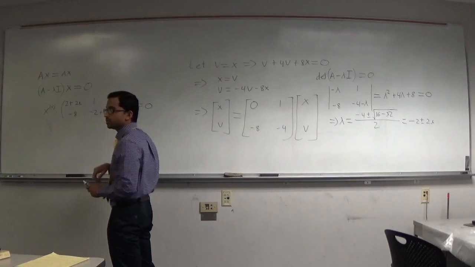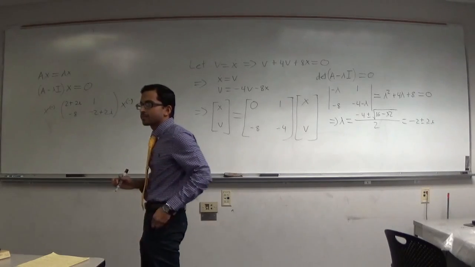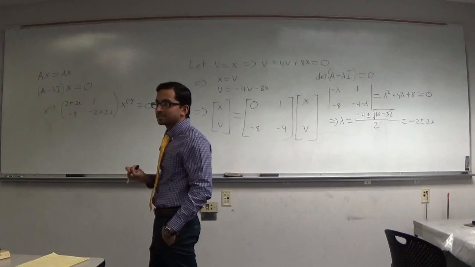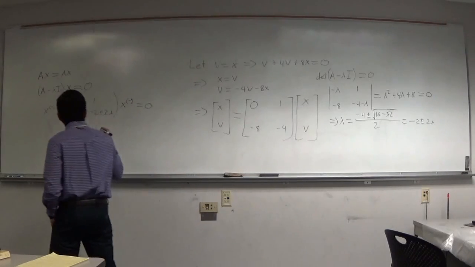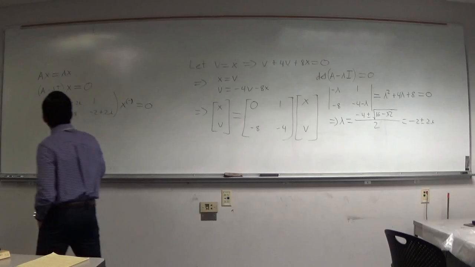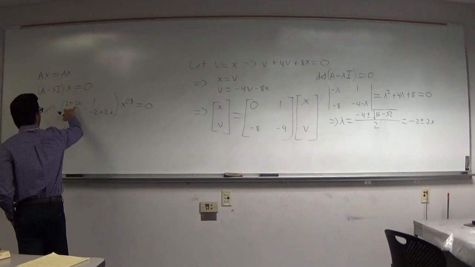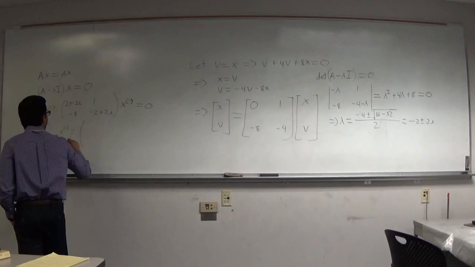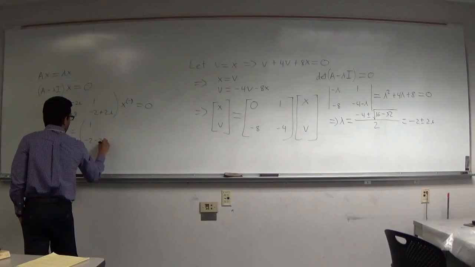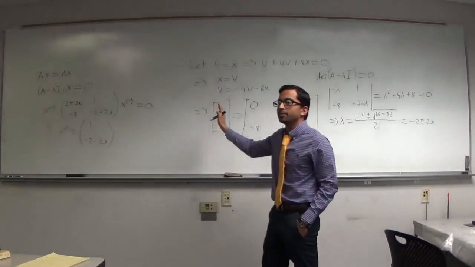What do we need that vector to be? 1 and negative 2 minus 2i. So from that first row, we get 1 and negative 2 minus 2i, and that would make that multiplication 0.